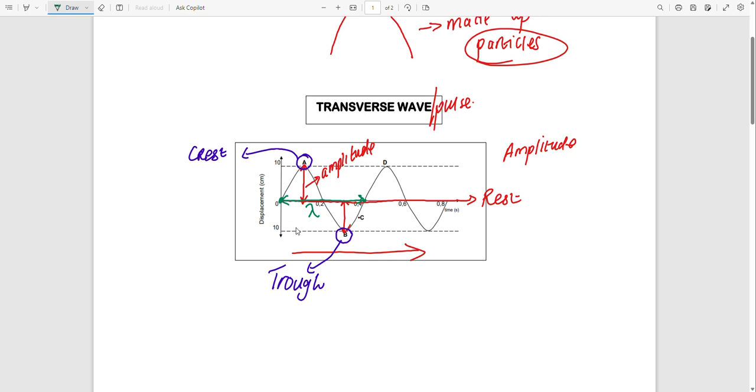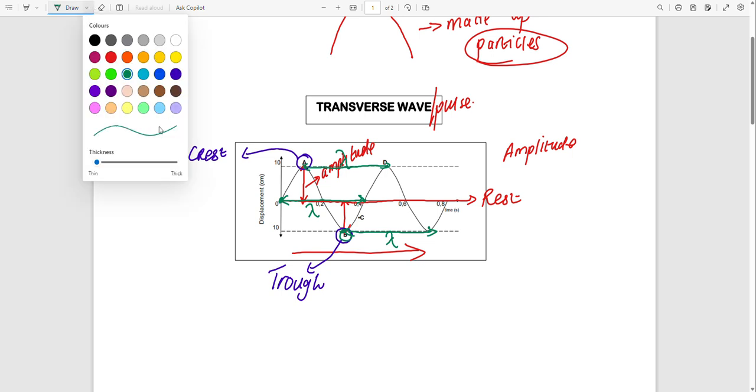So for example, another place where we can find the wavelength is between A and D, because this one is the highest point and this one is the highest point. So these 2 points are doing the same thing. So between 2 points that are doing the same thing, we will find the wavelength. Even also here up until there, we will find what? The wavelength. Because this point that is here at the minimum and this point that is here, they are doing the same thing. So that's what you need to know here.